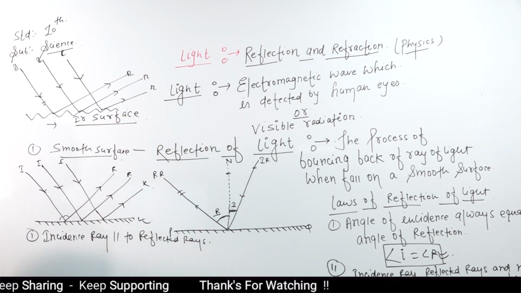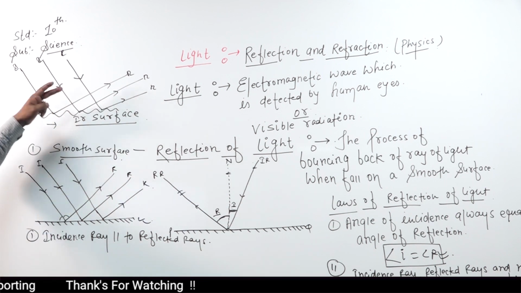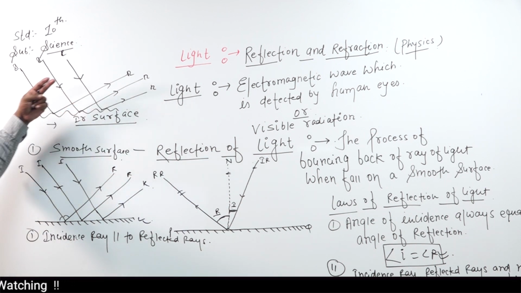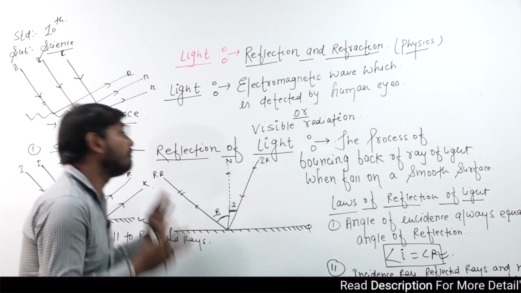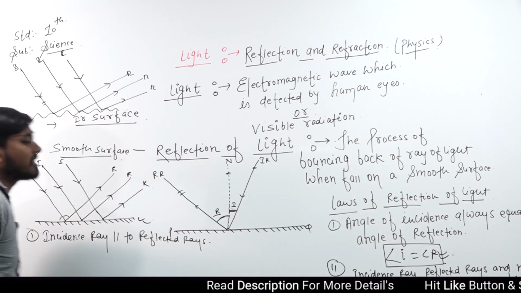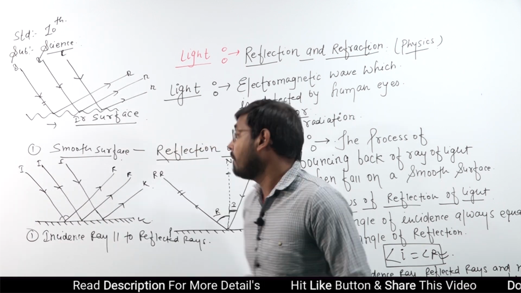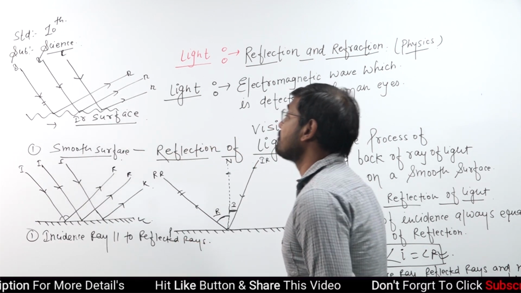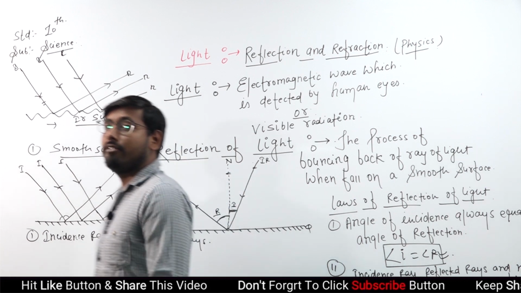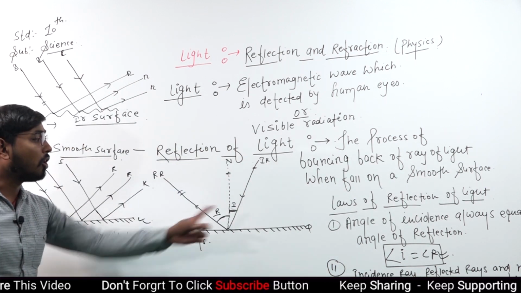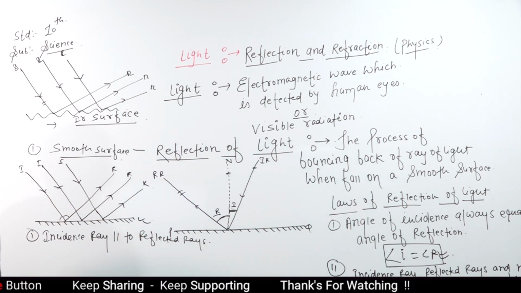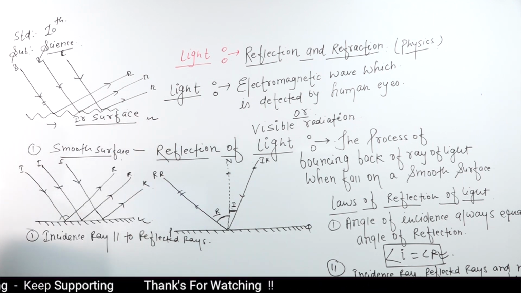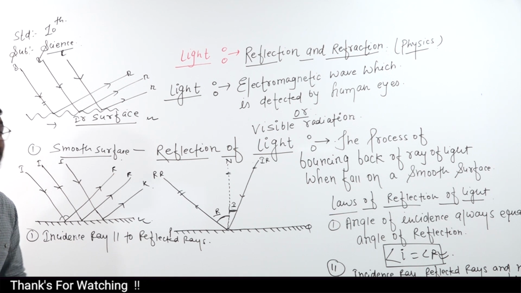In both surfaces, smooth or rough, the law of reflection of light will work. It is a very important question. Last year in Science Olympiad, this was one question that came: if we take a smooth surface, the law of reflection can completely work, but in an irregular surface, can the law of reflection work or not?